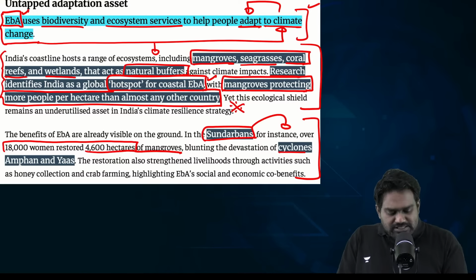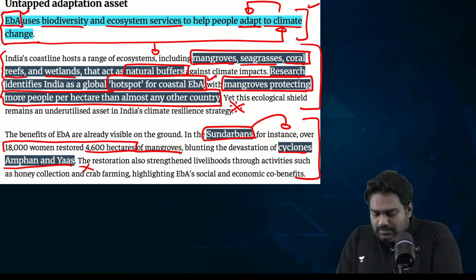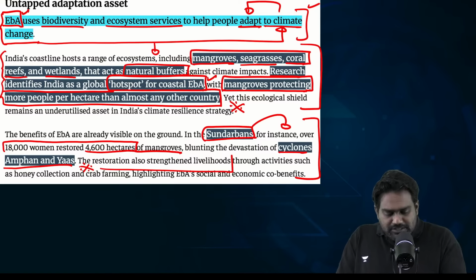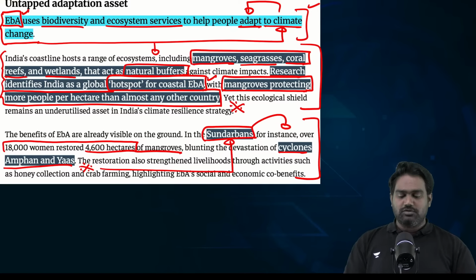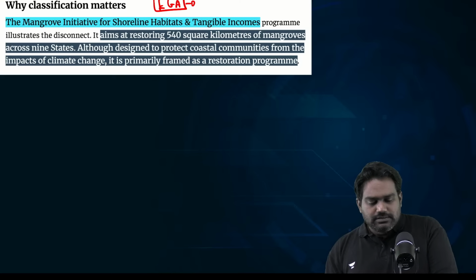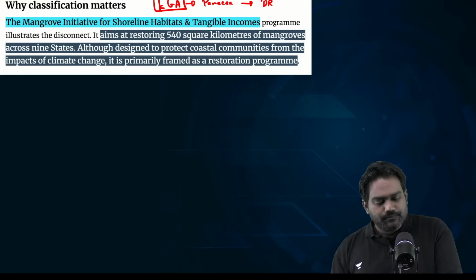During cyclones such as Amphan and Yaas, the Sundarbans Delta and the coastal belt of West Bengal were well protected, reducing the loss of life and the loss of property and infrastructure. And this again highlights why it is crucial to recognize ecosystem based adaptation as a panacea to reduce disaster risk, to achieve disaster risk reduction.